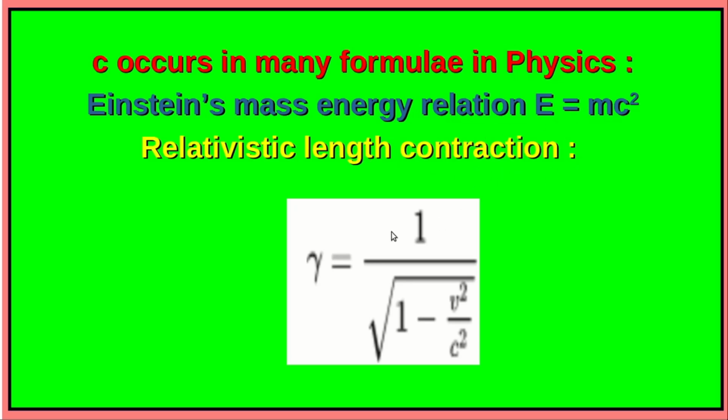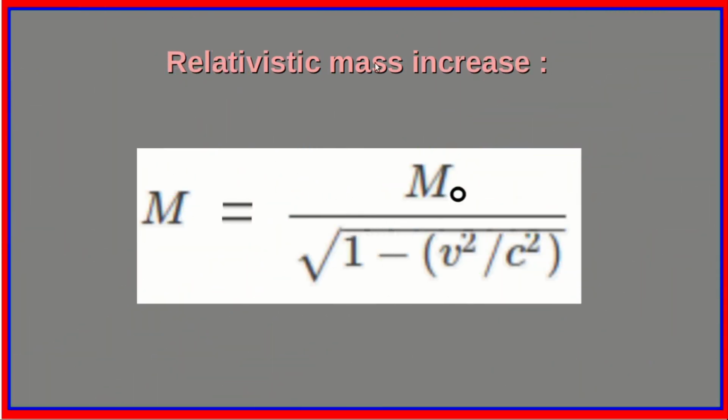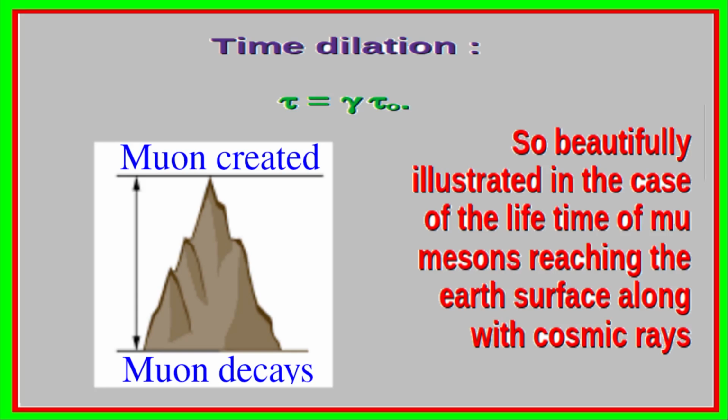Also, the relativistic length contraction. The corresponding factor is given by gamma, which is equal to 1 by square root of 1 minus v²/c². The relativistic mass increase is given by m = m0 by square root of 1 minus v²/c². The time dilation factor, which is so beautifully illustrated in the case of the lifetime of mu mesons, which reach the Earth along with the cosmic rays.